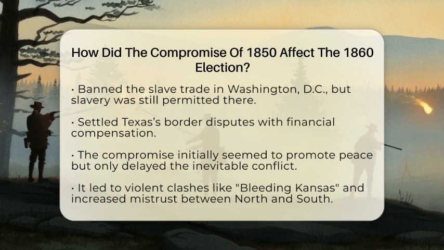The Fugitive Slave Act made many Northerners furious because it forced them to participate in capturing escaped slaves. Meanwhile, allowing popular sovereignty led to violent clashes like Bleeding Kansas, where pro-slavery and anti-slavery groups fought. These conflicts deepened the mistrust between North and South.